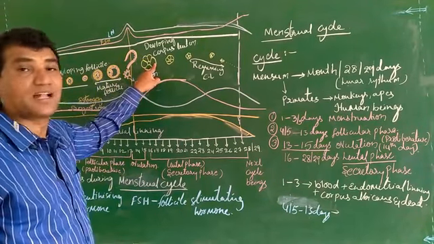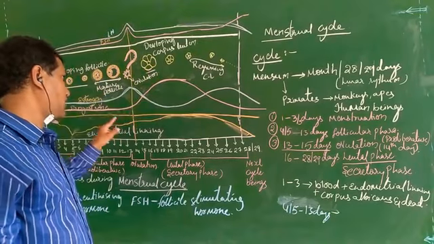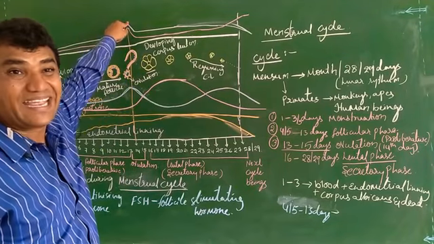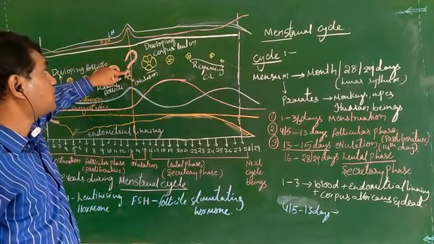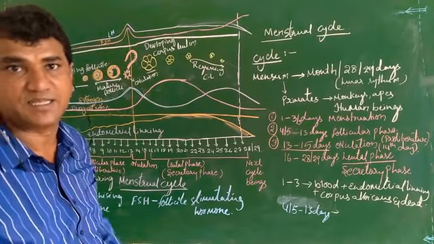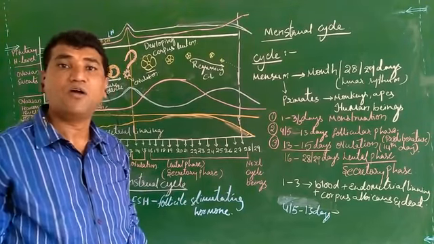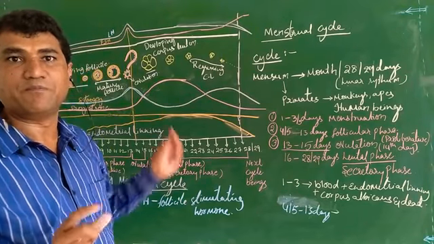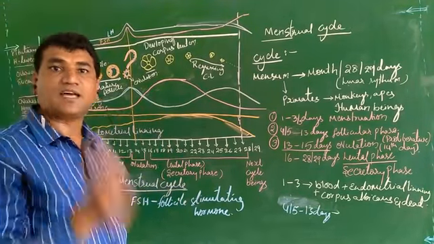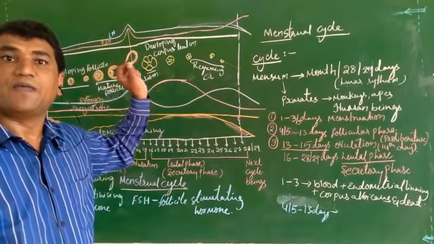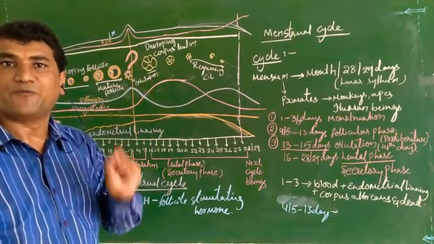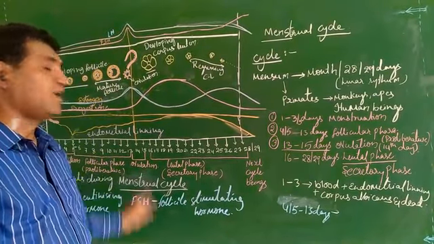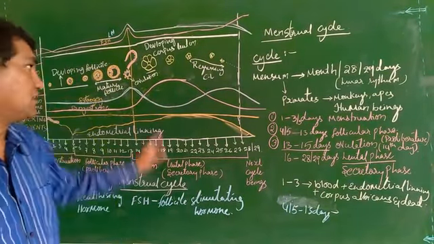This changes into the corpus luteum, and on the 14th day, under the LH hormone influence, ovulation takes place. That is the releasing of the secondary oocyte after maturation from the Graafian follicle. The releasing of the matured ovum from the Graafian follicle by rupturing is called ovulation.